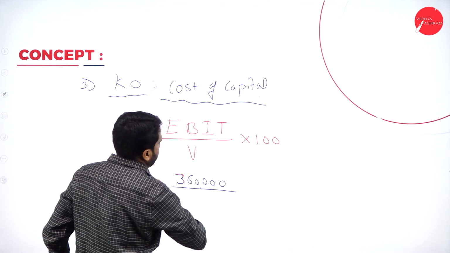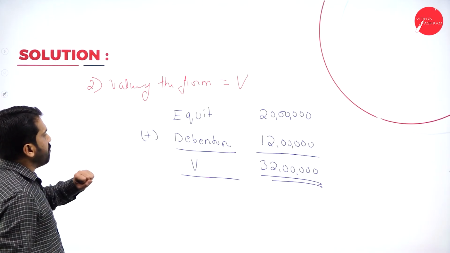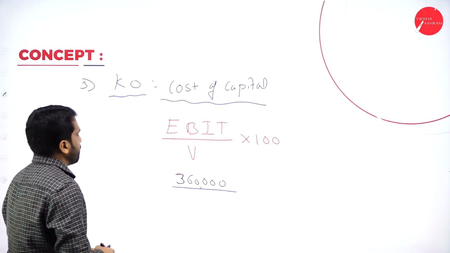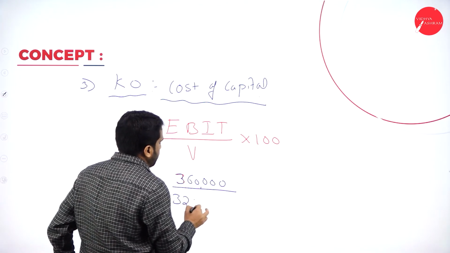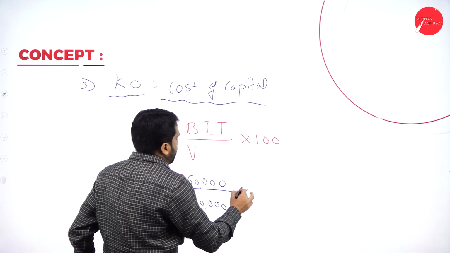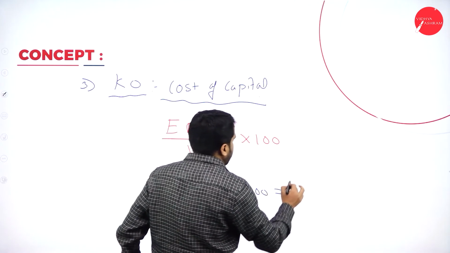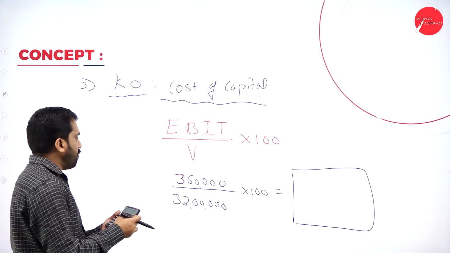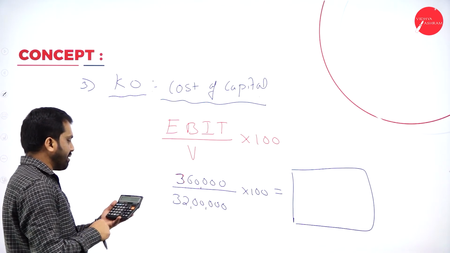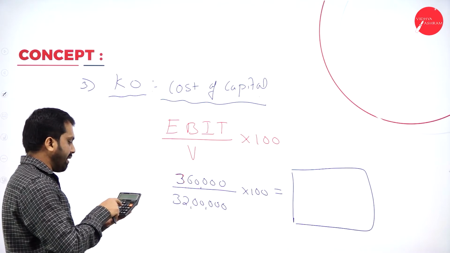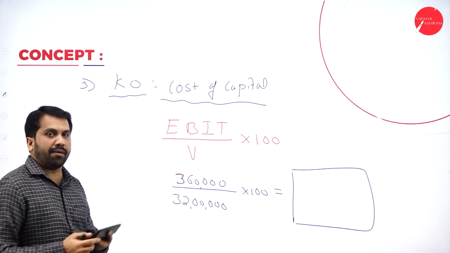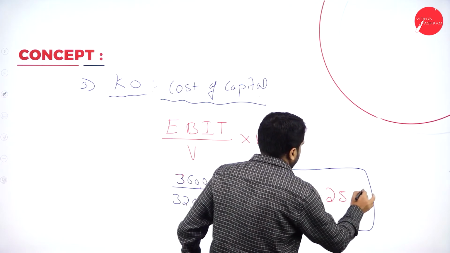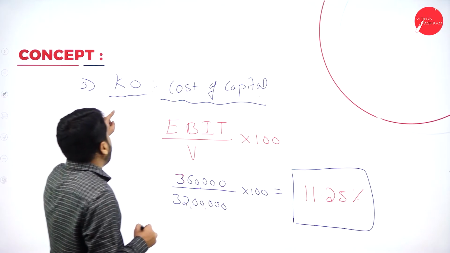What is the value of the firm? Just now we found out the value is 32 lakh. Multiplied by 100, you will get your answer. So if you go for this, 3,60,000 divided by 32 lakh into 100, I got 11.25%. This is the cost of capital.